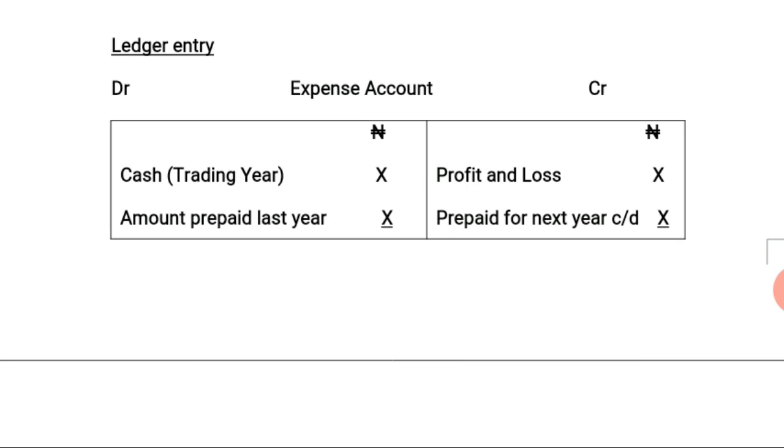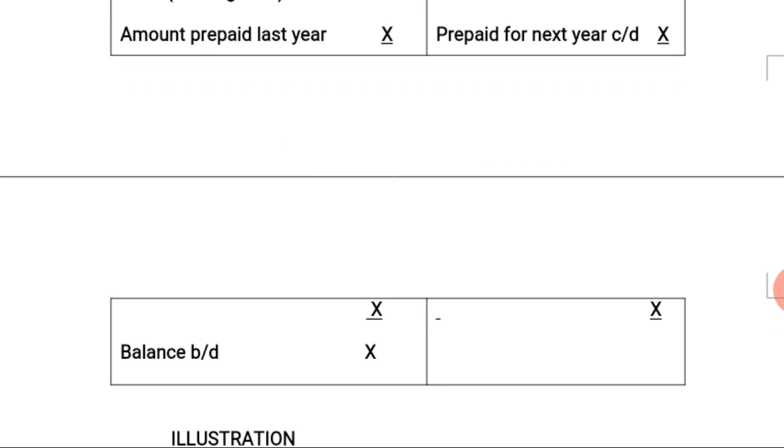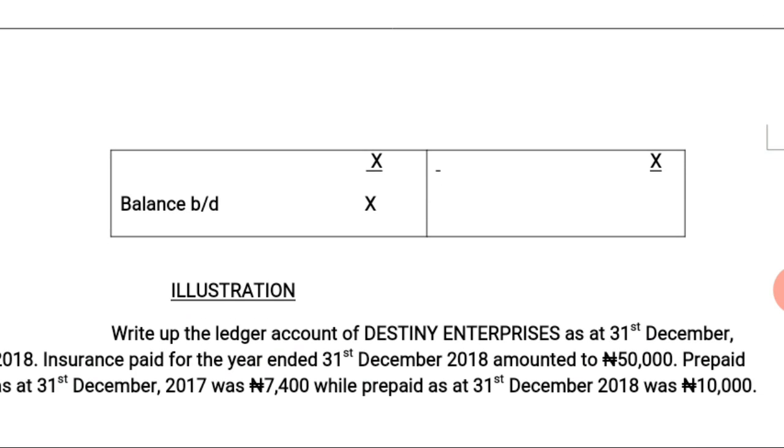So on the debit side, we have the cash paid during the year and the amount prepaid from last year, which you add together. Then on the credit side, we have the profit and loss, that is the amount transferred to the profit and loss account, as well as the prepaid for next year carried down. So we have the total equal on both sides, and the prepaid for next year will now be brought down on the debit side as balance brought down.